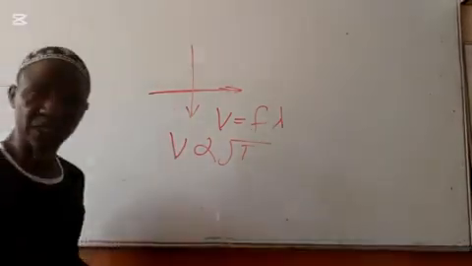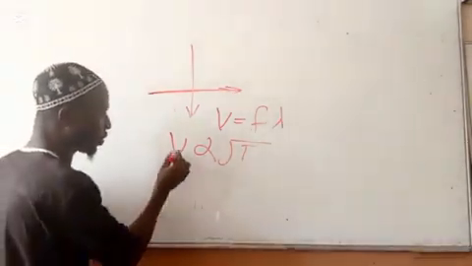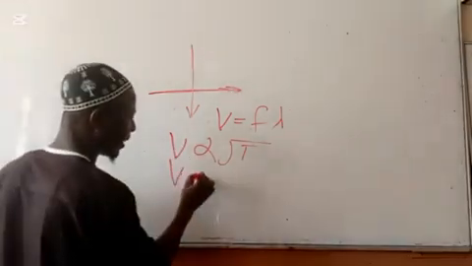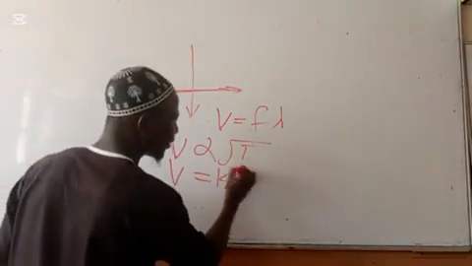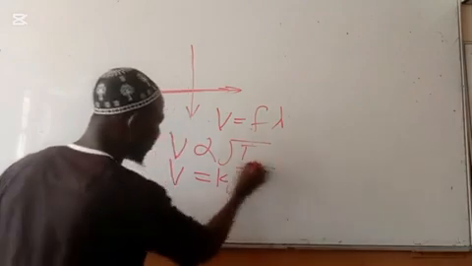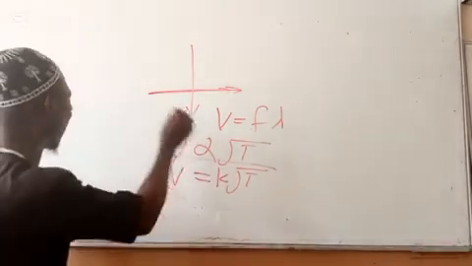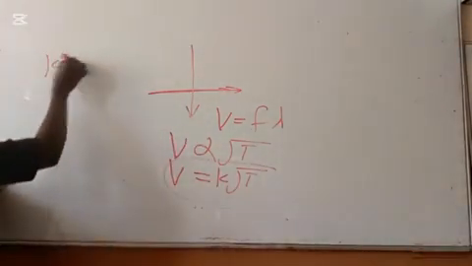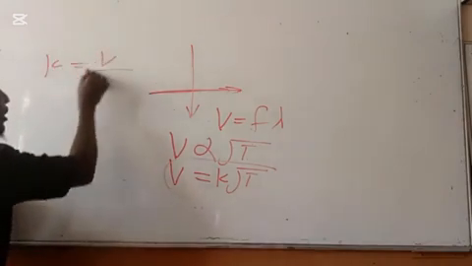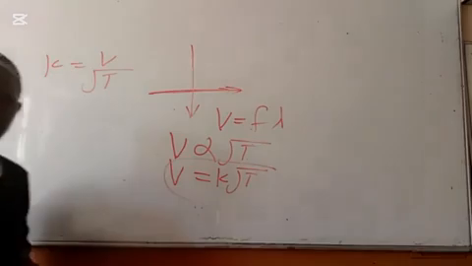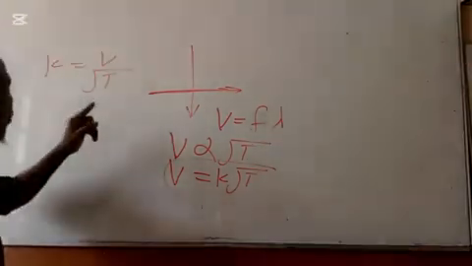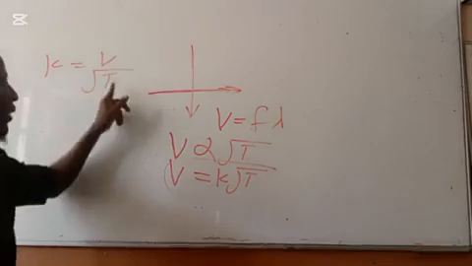Therefore, I've seen questions on this. Take note of this formula. You have V is equal to K square root of T. So from here, make the constant the subject of formula. It shows that K is equal to V over square root of T. So in that question, they will just give you two velocities and one temperature.